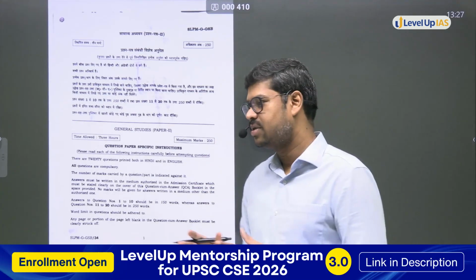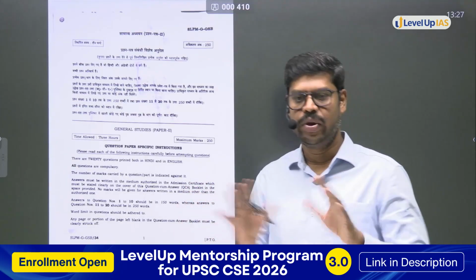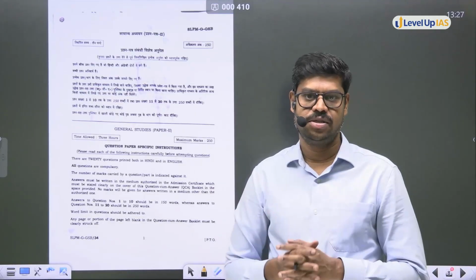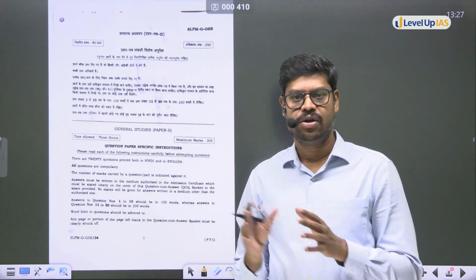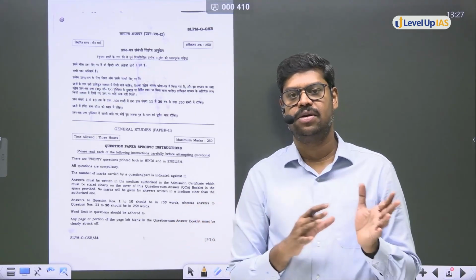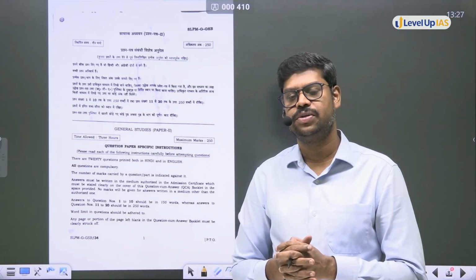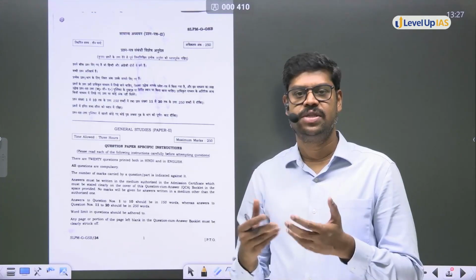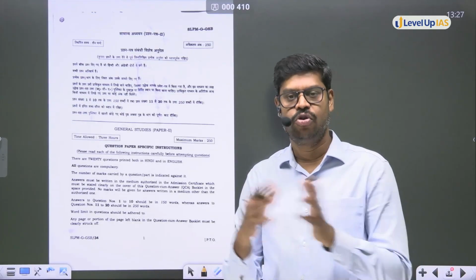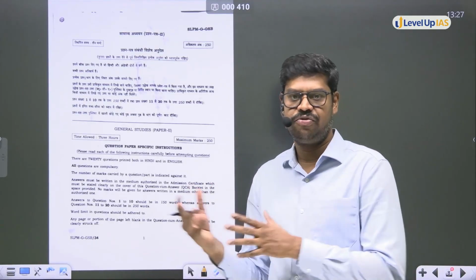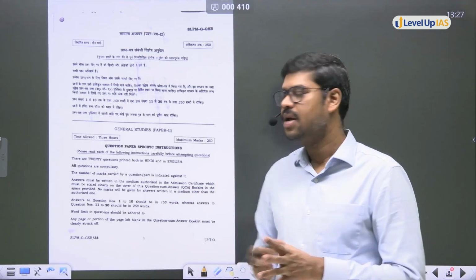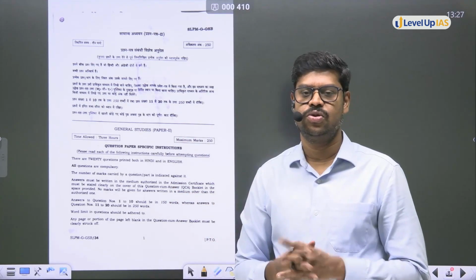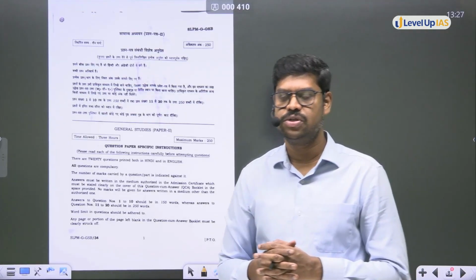Now, in the analysis, first we'll try to understand the weightage of the different subjects in GS paper 2, and then we'll see how this year's paper is a little different from other years, if at all any differences are there. Then we'll also see how UPSC is focusing. Are they following a particular trend? Is there any shift in the trends this year? And of course, then we'll go to a very quick discussion of some of the questions so that the students can have an idea on this.